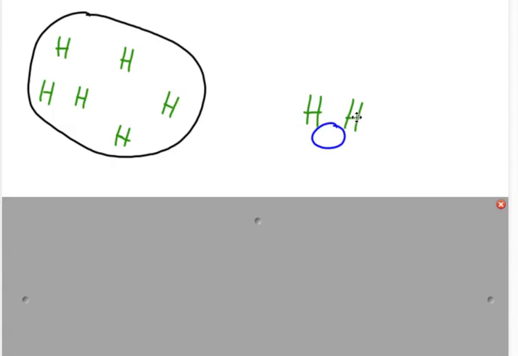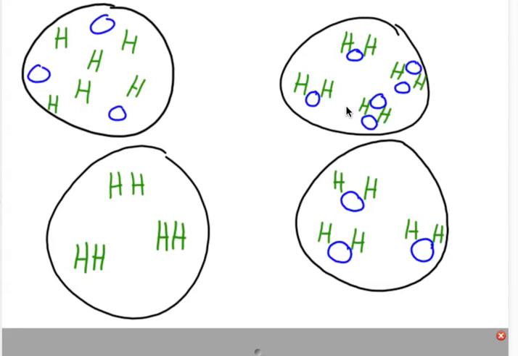As opposed to this type of matter here, where this particular classification of matter is not an element. There are two or more elements, but they were chemically combined with a set ratio of 2 hydrogen atoms for every 1 oxygen atom. So when 2 or more elements chemically combine with a set ratio, it forms a compound. And the general misconception with a compound is that some students think that a compound is mixed. Is a compound mixed? No, it's pure. So when hydrogen chemically combines with oxygen, it forms pure water.